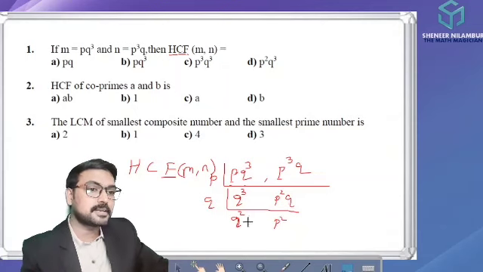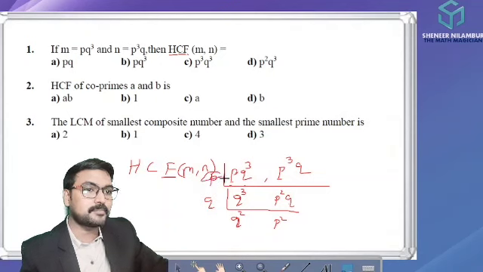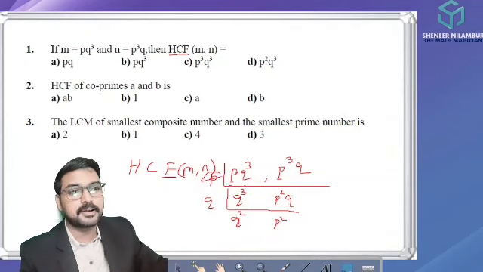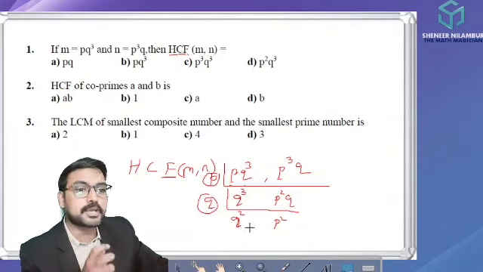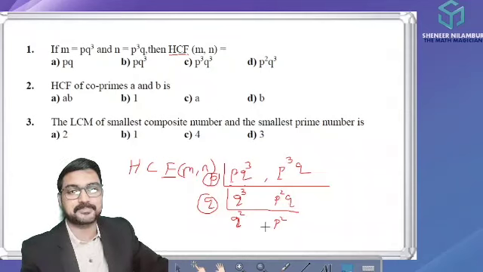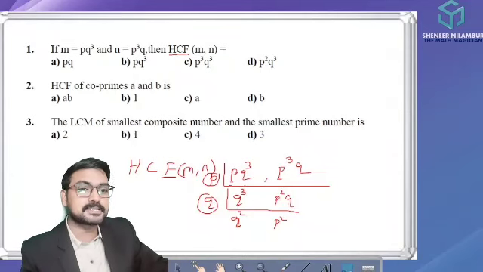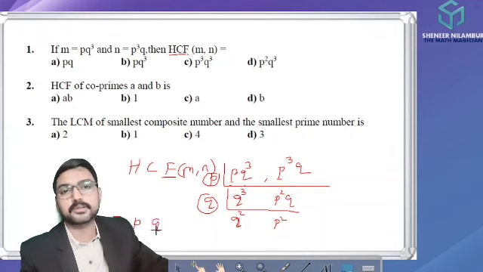So my dear students, this p is common, and this q is also common for both. Now when we observe the remaining q square and p square, there is no common factor. So the common factors are p and q.